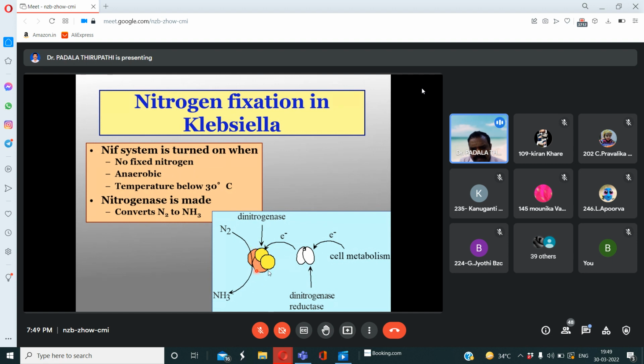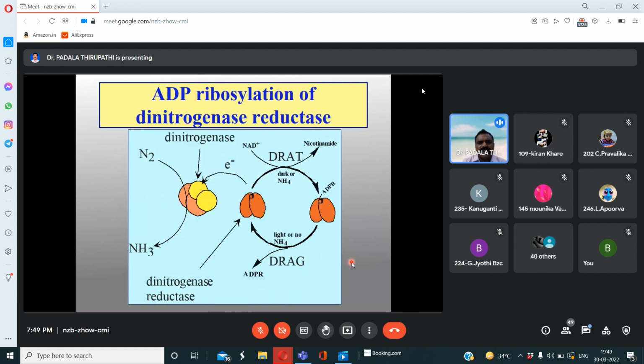Uses of this nitrogen is injected. The dinitrogenase, Nitrogenase, and this is cell metabolism. And then after the mechanism, whenever the process is continuously progressive, then nitrosylation of the dinitrogenase reductase is actively involved in this process. Okay, so in this process, see here, dinitrogen is converted into ammonia. It is a usable form. So this is the dinitrogenase agent.